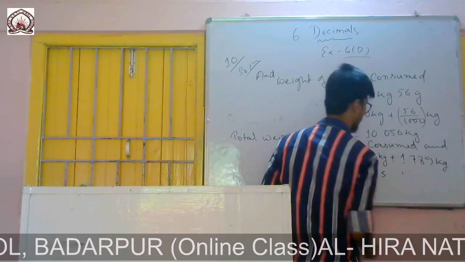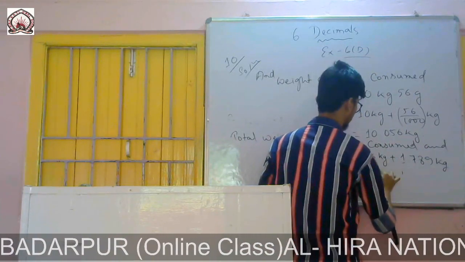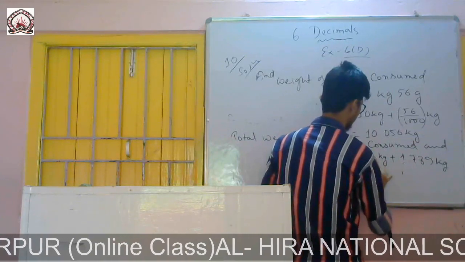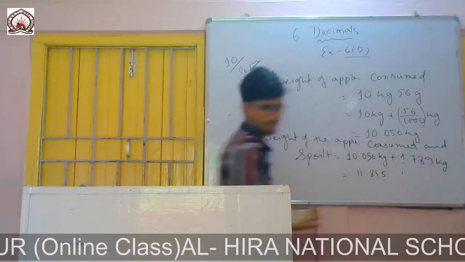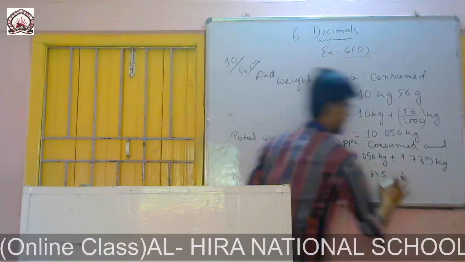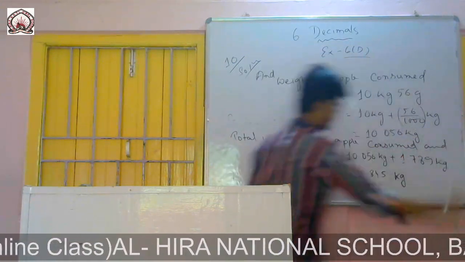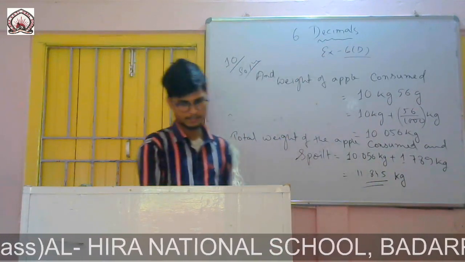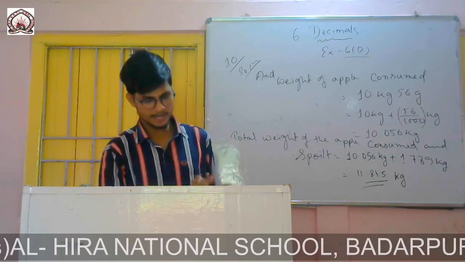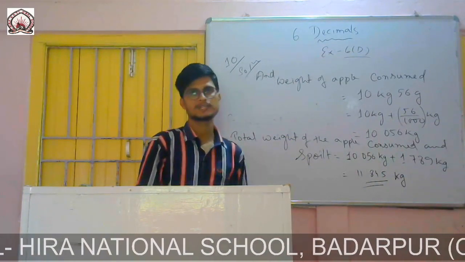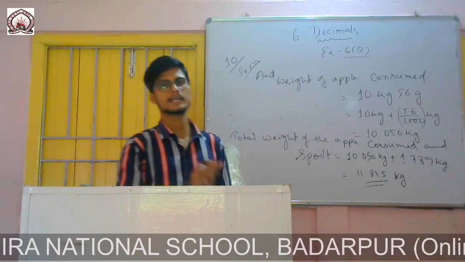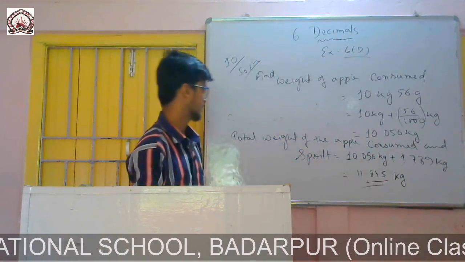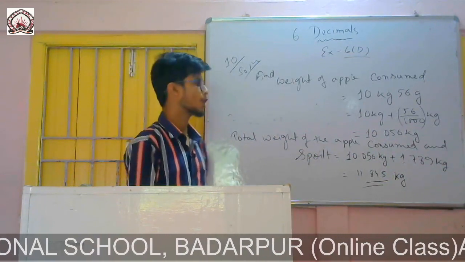If I add these two, I get 9 plus 6, it is 15, 5 and 1 in my hand, 8 plus 5, 13 and 1, 14, 4, again 1 in my hand, 7 plus 0, it is 7 plus 1, 8, then 10 and 1, it is 11. So 11.845 kg. This is the weight of apple consumed and spoilt. Now the question is to find how many apples are left. From 16 kg, the total weight, we will subtract the weight of the apple consumed and spoilt.